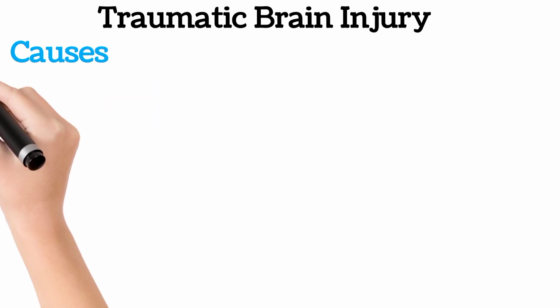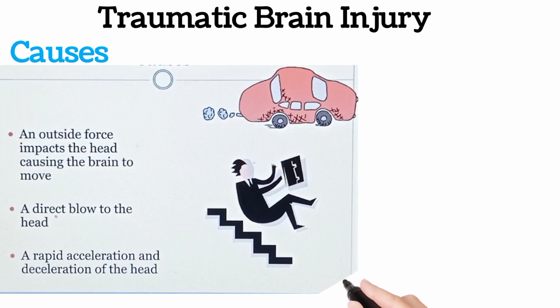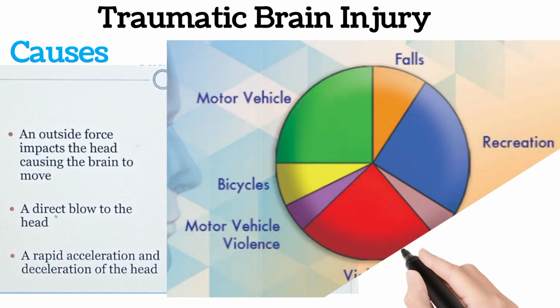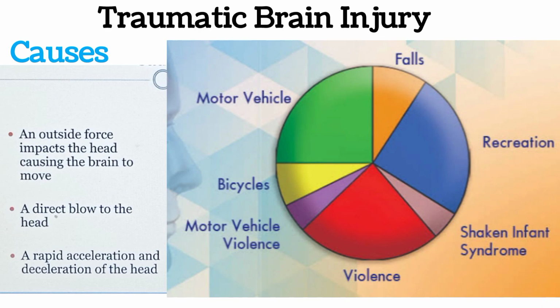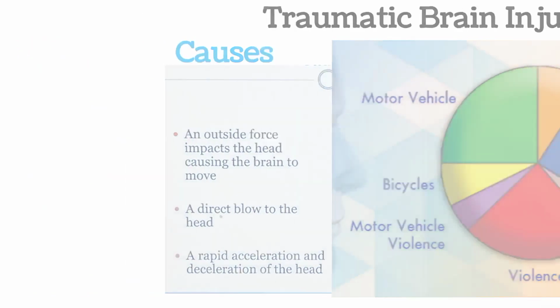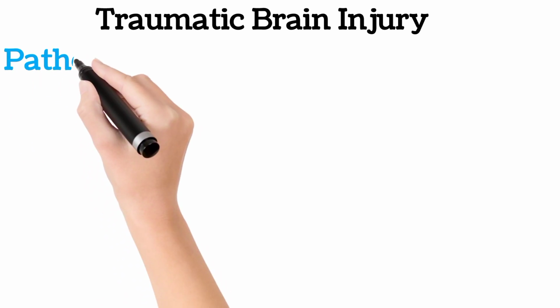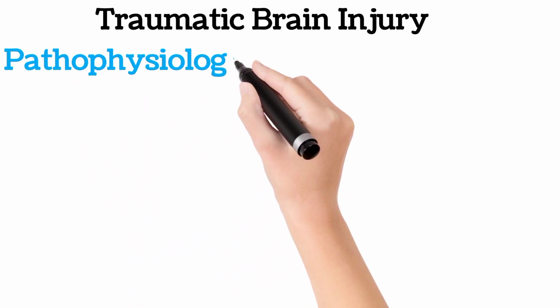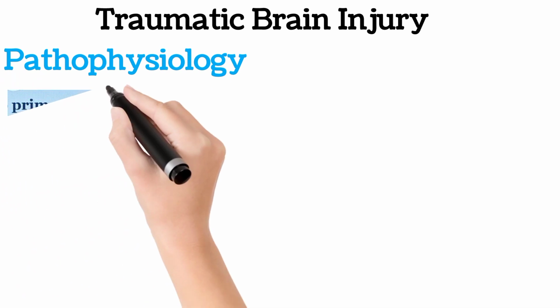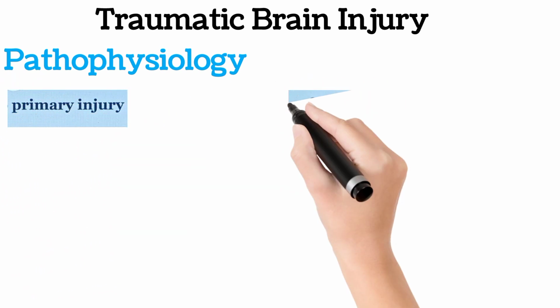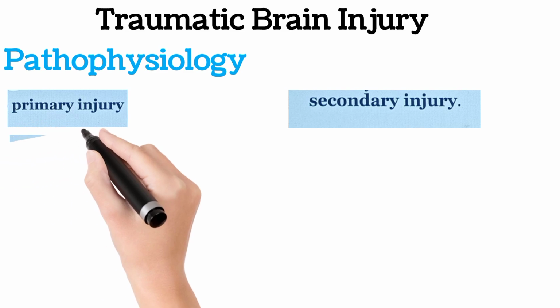Talking about causes, we consider any outside force which impacts on the head. It can range from a direct blow to rapid acceleration and deceleration of head. Before moving towards the symptoms of traumatic brain injury, it is important to understand the pathophysiology of disease. Pathophysiologically, it is divided into primary injury and secondary injury.